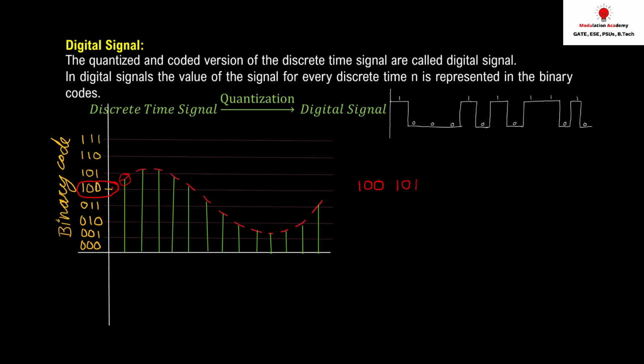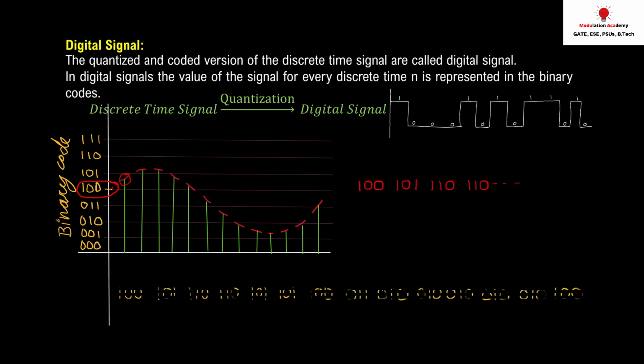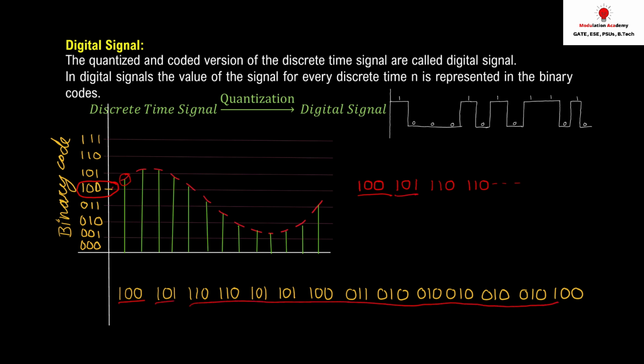The third sample lies between 101 and 110, so I'll assign the higher value, which is equal to 110. And so on, the fourth sample is 110, and so on we will assign. By using this process, the digital value for this signal is this. You can see here, the first is 100, the second is 101, and so on. I assign the values in binary terms, and that signal is called a digital signal.